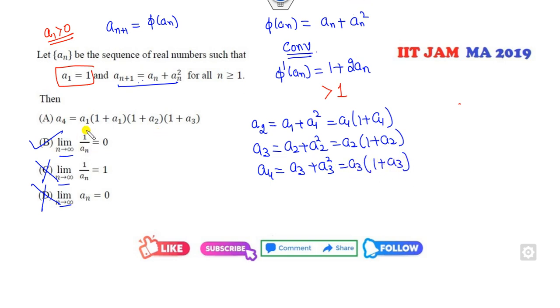Now can you make them? I need a a1, so I can substitute the value of a3. I need a 1 plus a3 also, so I can substitute only at this side. 1 plus a3, I can substitute the value of a2 here, and you can see this is the correct answer of the problem.